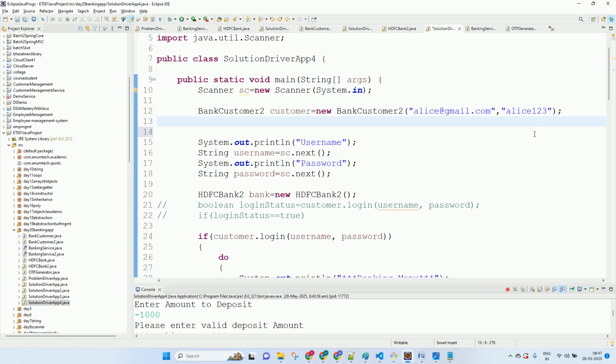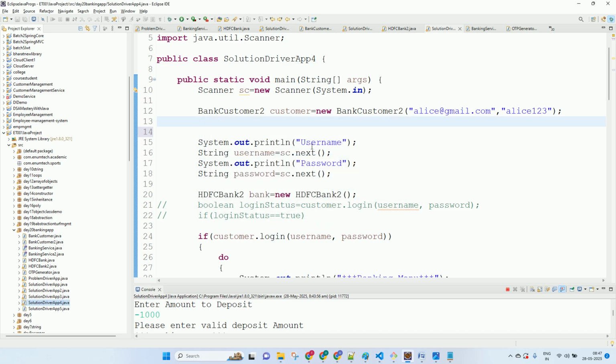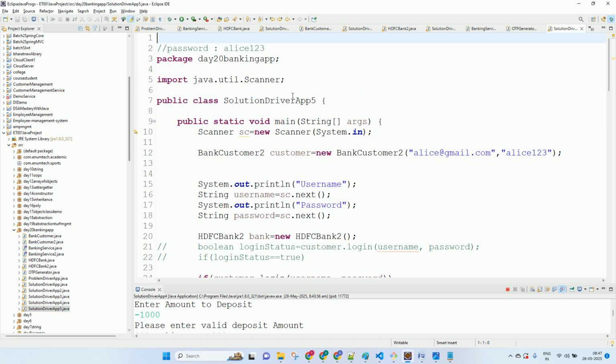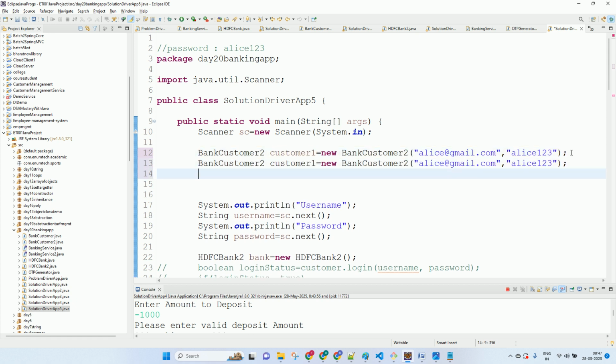In solution 5, what I'll do is bank customer 1 is Alice. Let's say I have three customers. Customer 1, customer 2, customer 3. Alice, Ben, Chris. The other credentials. Now anyone from them can log in, correct? They all are valid. Now, what to do? So I'll make an array of bank customers.